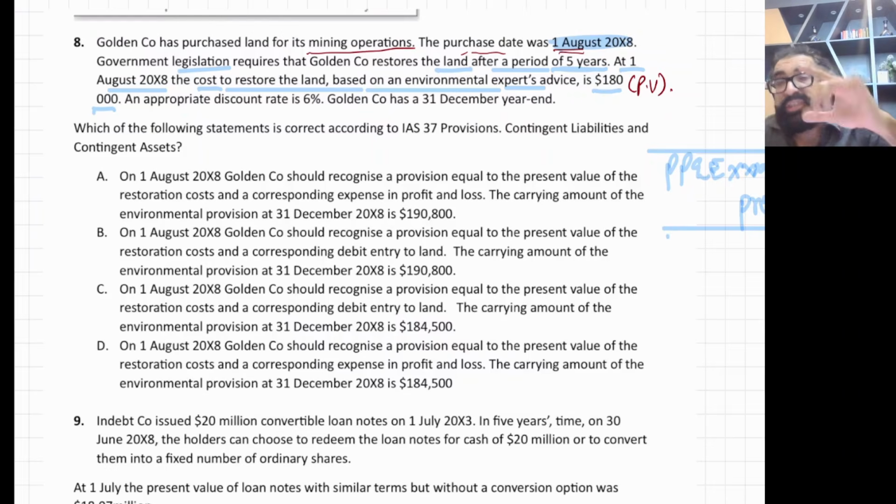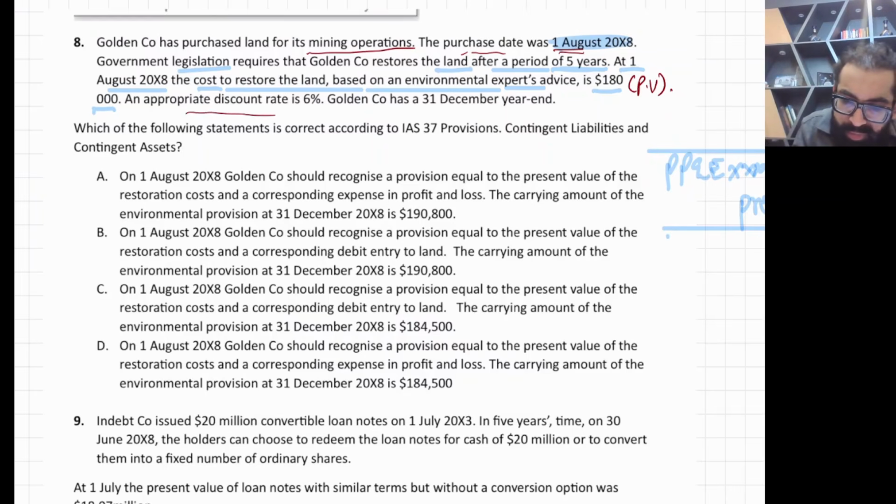It's not a future cost. If they had given you the future amount, the future cash flow, then you would need to calculate the present value. But here you don't need to calculate present value, as the present value is already given. This is the game of words.